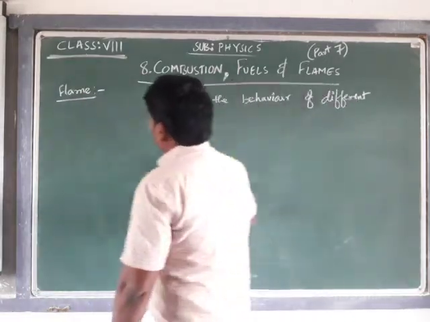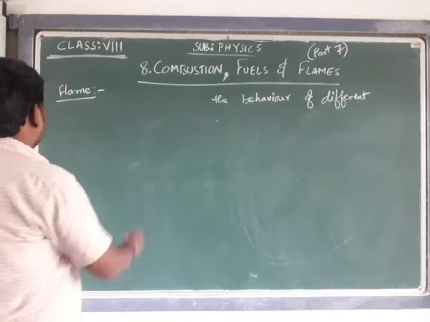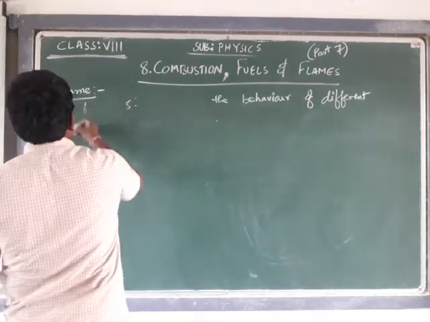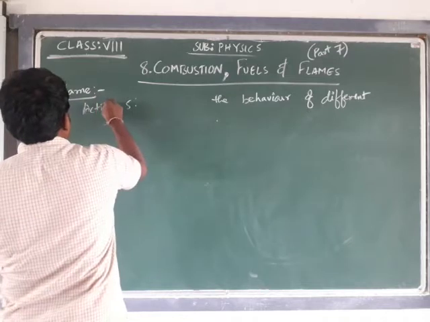Why do some materials give a flame? That is what we are going to discuss now.